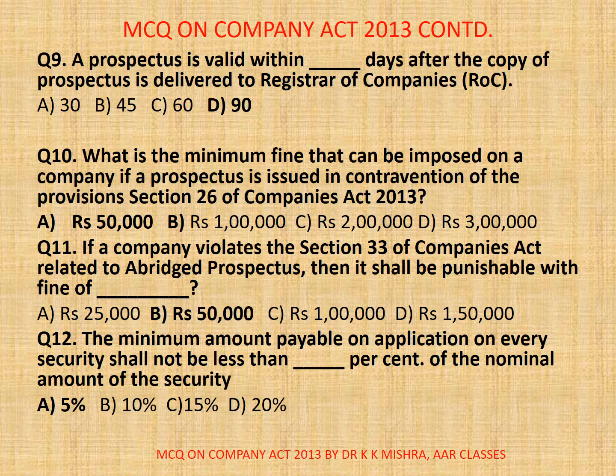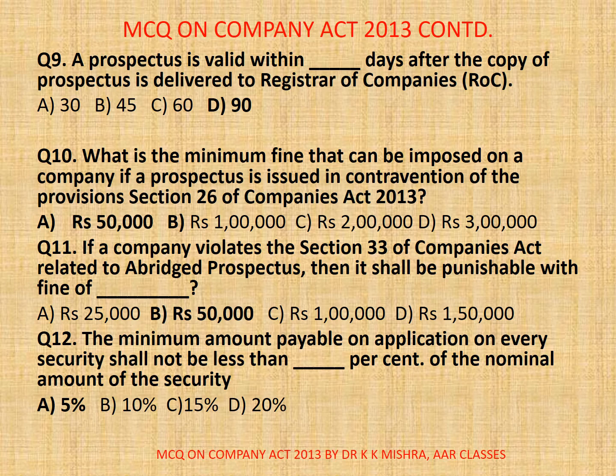Question number 9. A prospectus is valid within dash days after the copy of prospectus is delivered to the Registrar of Companies, ROC. A. 30, B. 45, C. 60, D. 90. Correct option is D. 90. Actually, no prospectus shall be valid if it is issued more than 90 days after the date on which a copy thereof is delivered to the Registrar of Companies.